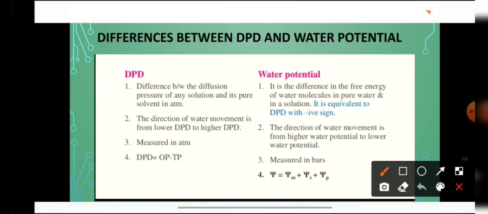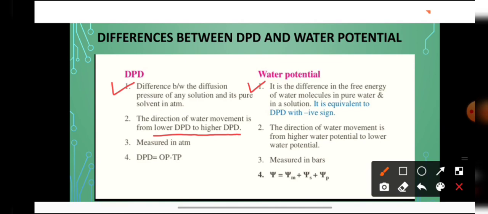Now what are the differences between DPD and water potential? DPD is the difference between the diffusion pressure of any solution and its pure solvent in atmosphere. Whereas water potential is the difference in free energy of water molecules in pure water and in a solution. So it is equivalent to DPD, but it has a negative sign. The value of water potential is always negative, the value of DPD is always positive. And the direction of movement of water is from lower DPD to higher DPD. This you have to remember, students.